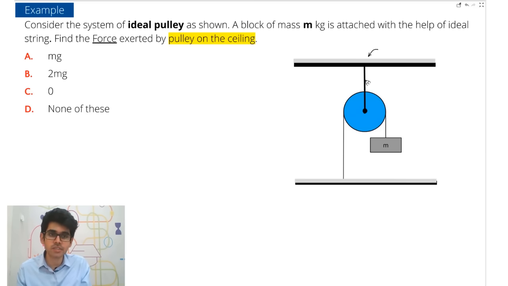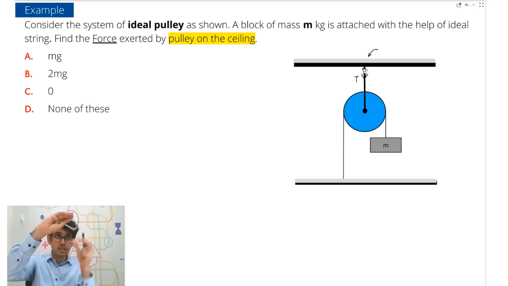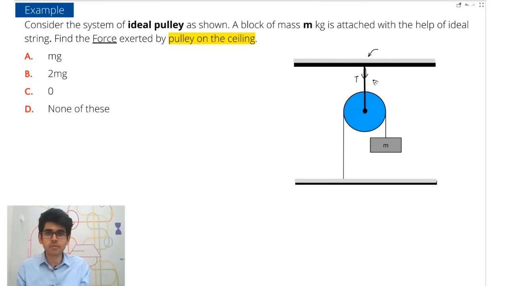Basically, if you say that the tension in the string is T, then it is being pulled by T, right? Because obviously in a string, if the tension is T on the ceiling, if this is the ceiling and the tension is T, so the force on the ceiling will be equal to T, right? So you have to find what this T is.